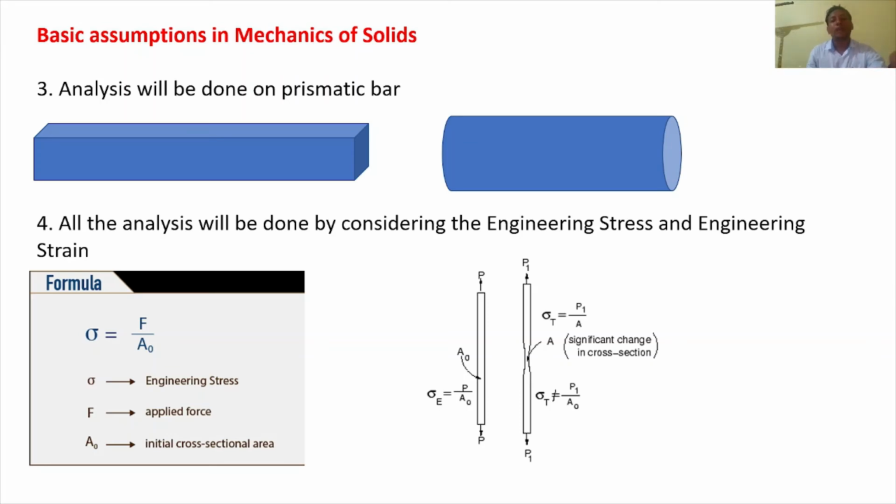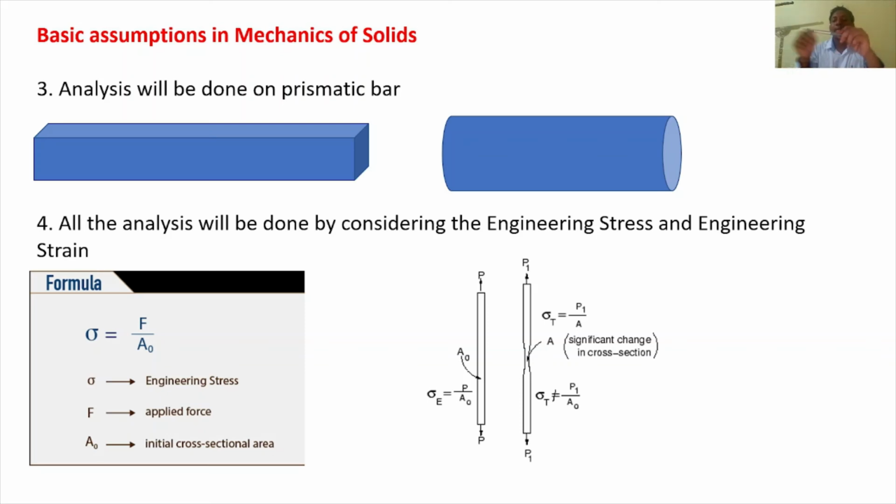Next, we are assuming that whatever stresses develop will be engineering stress and engineering strain. There is another concept called true stress and true strain. Whenever we apply a load, we assume there is no change in the cross-sectional area, and by considering that we find the stresses. That stress is called the engineering stress.